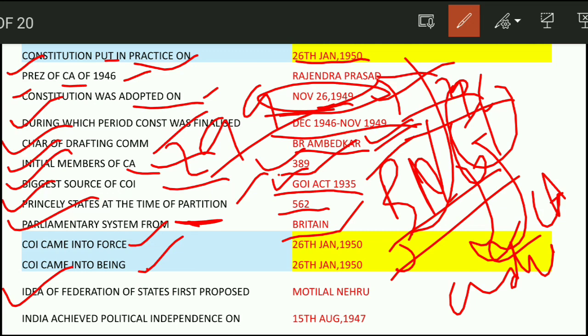Next question: idea of federation of states first proposed. Who gave the idea for the federation of states? Motilal Nehru gave the idea.